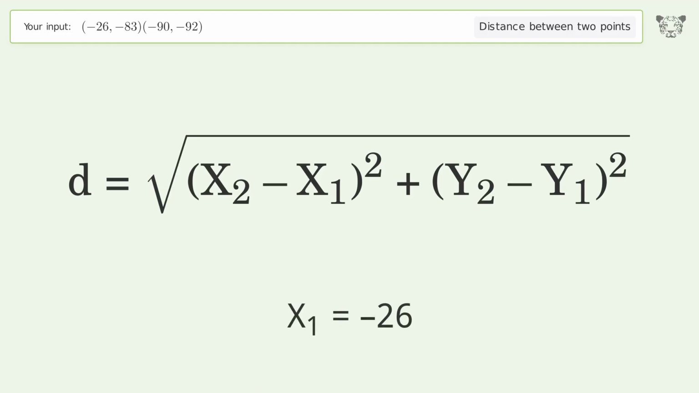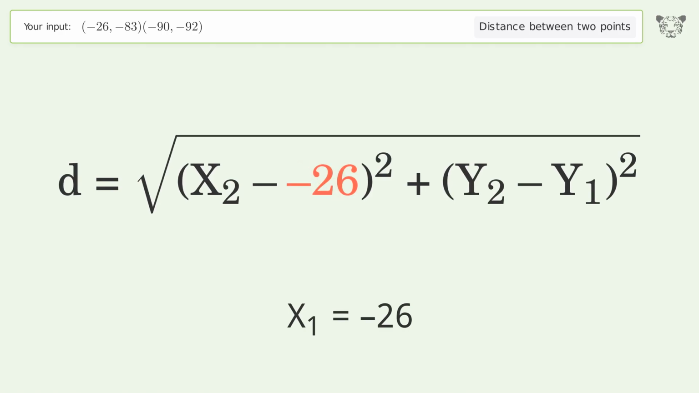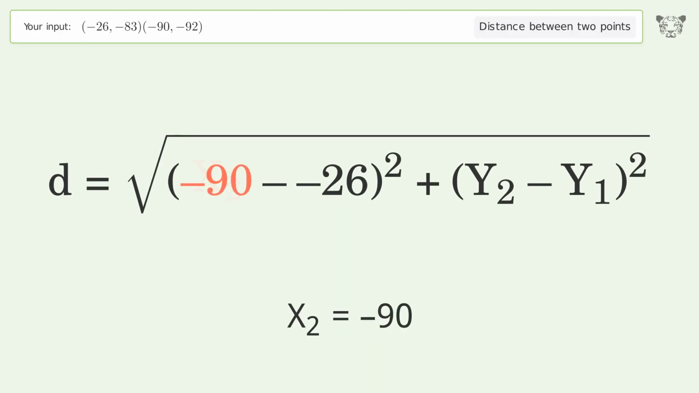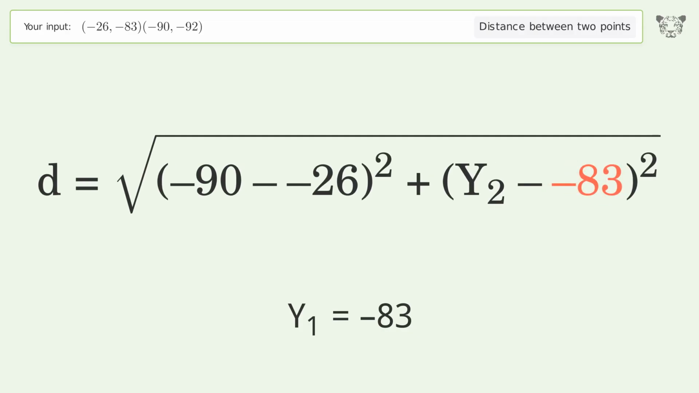x1 equals -26. x2 equals -90. y1 equals -83. y2 equals -92.